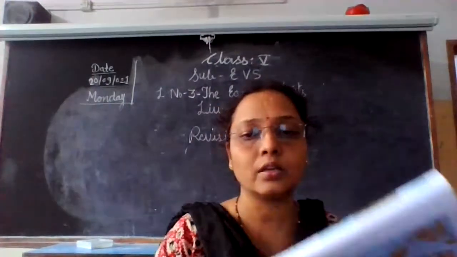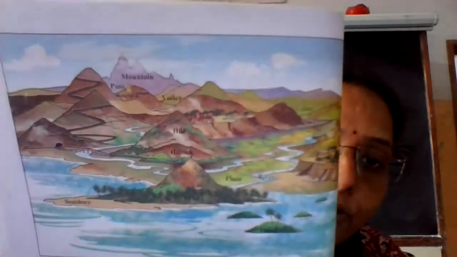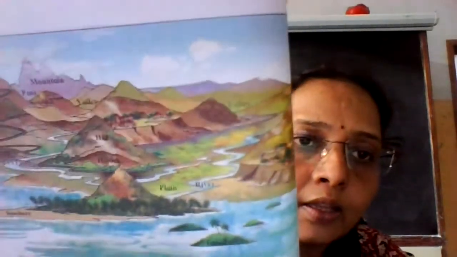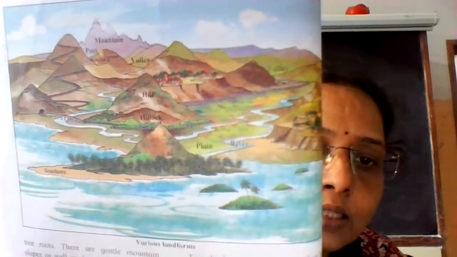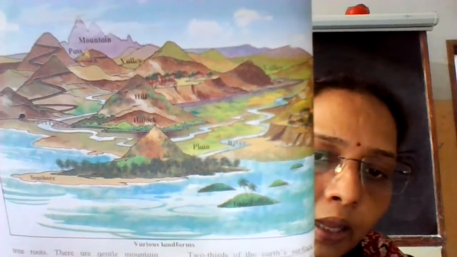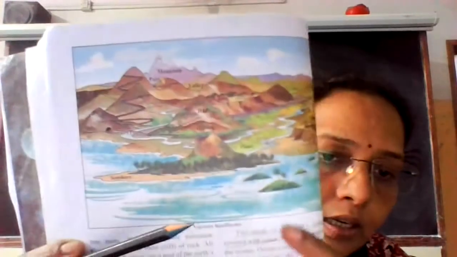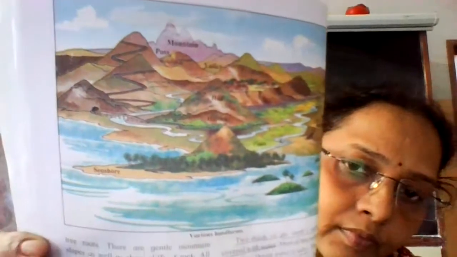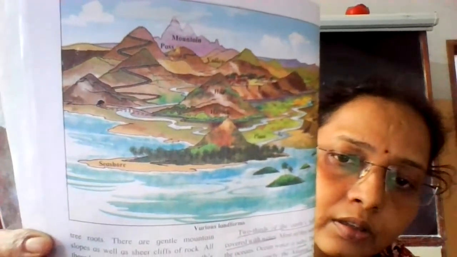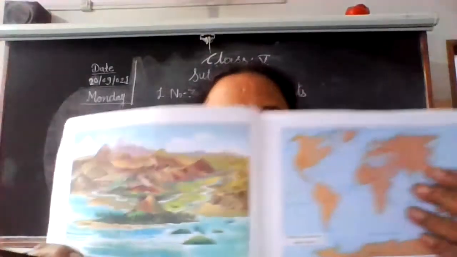Okay, see in this picture you can see different landforms. Look, above the mountain is the hill, then the pass, then the plains here, a seabed, plains are there. See the picture. See here, you can see.